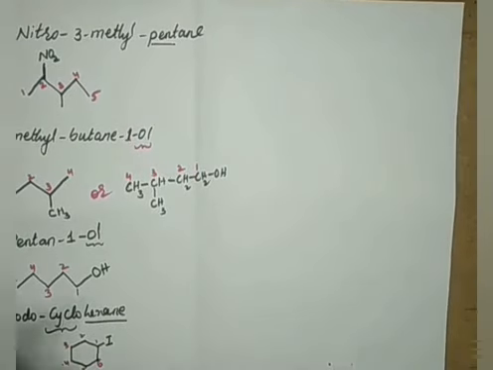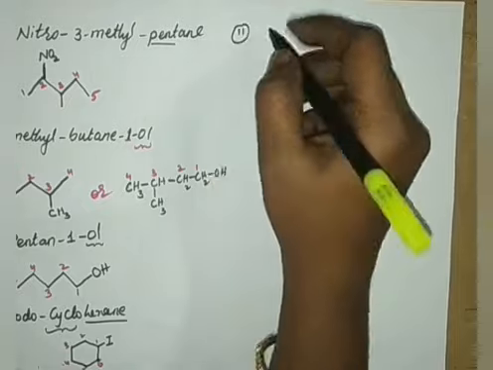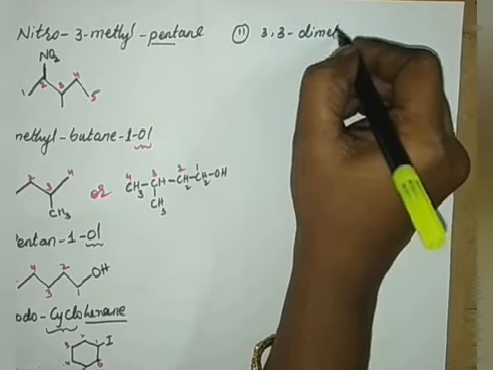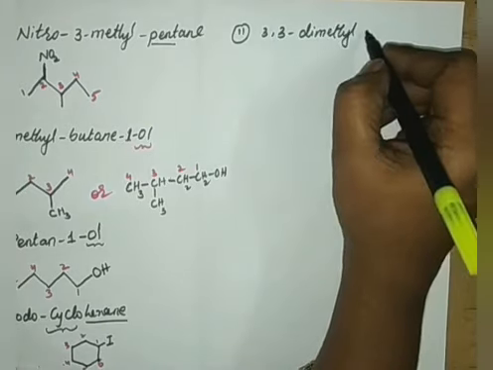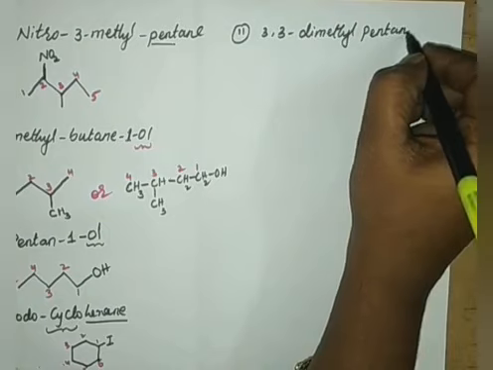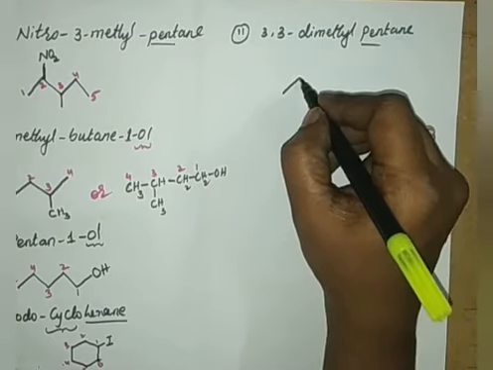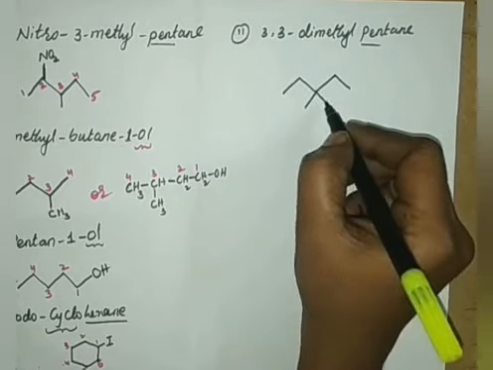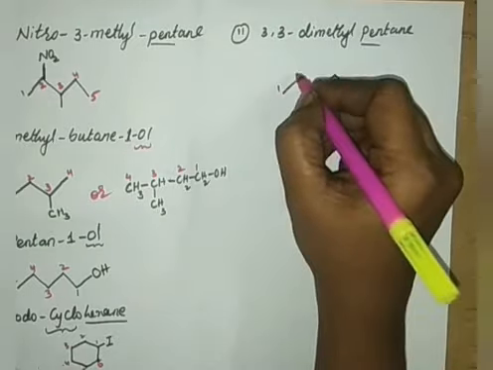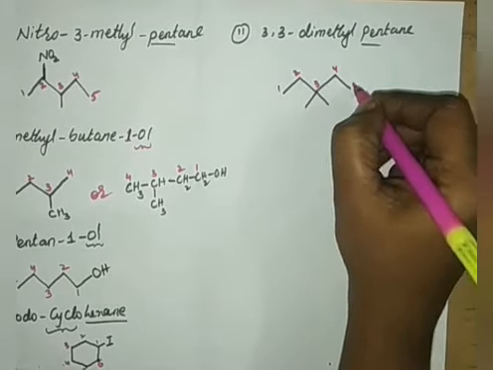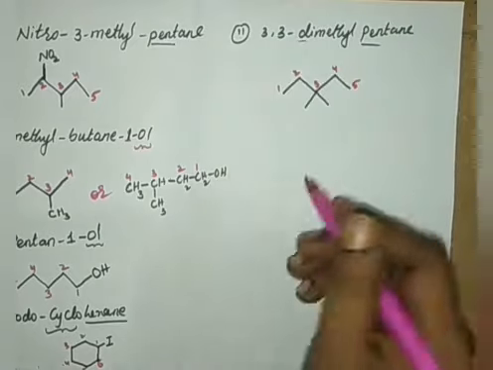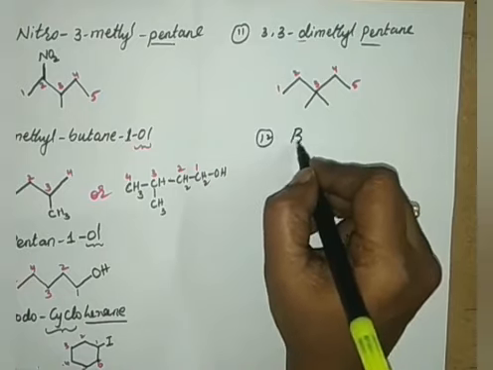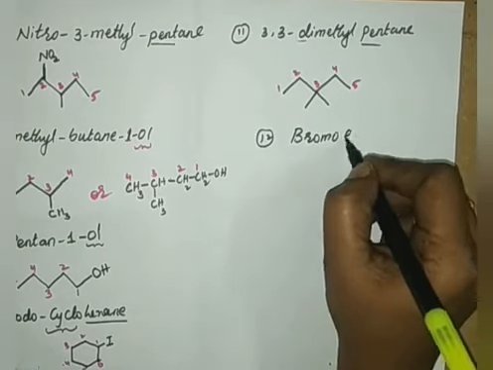Next one. Here is 3,3-dimethyl pentane. Pentane they have given. Therefore, this is pentane. And on the 3rd position, 3,3. Again, cross check the numbering. 1, 2, 3, 4, 5. On the 3, 2 methyls. Then another compound I have given to you, bromoethane.